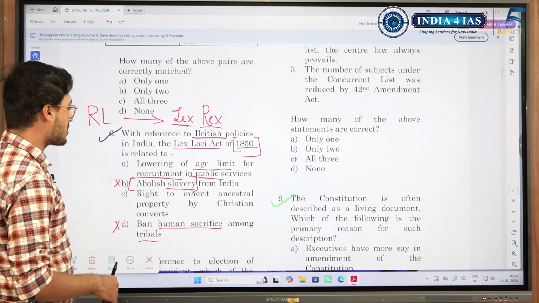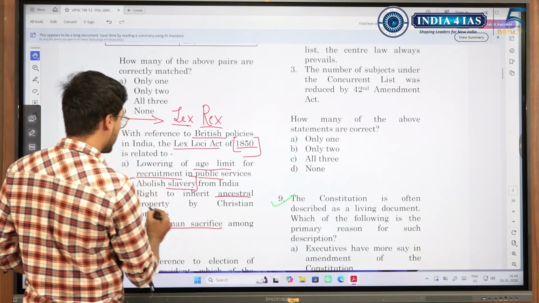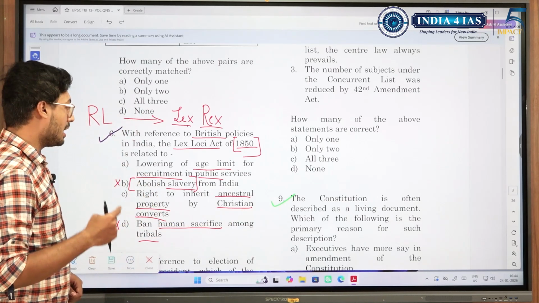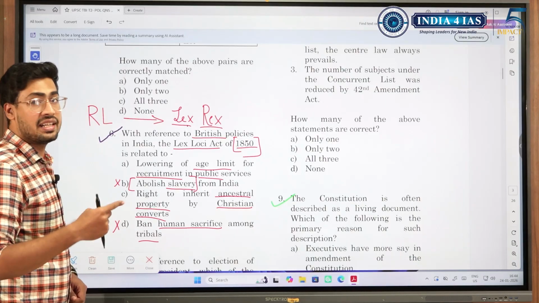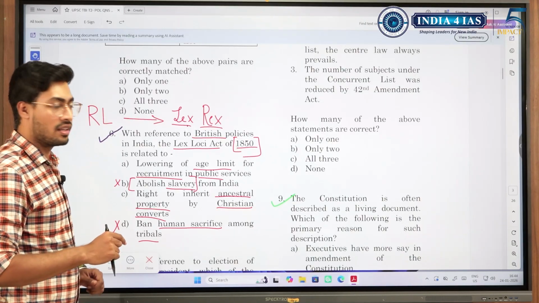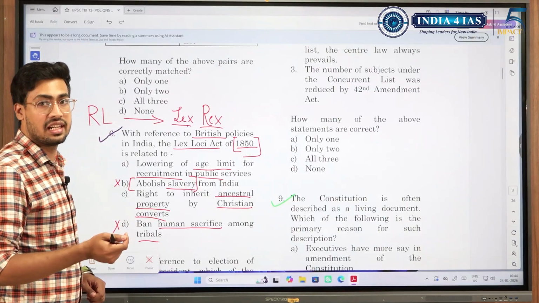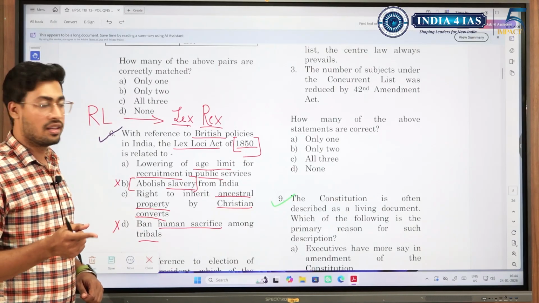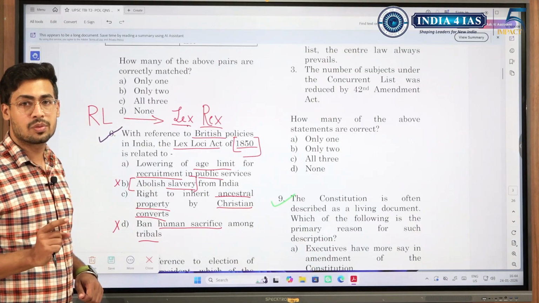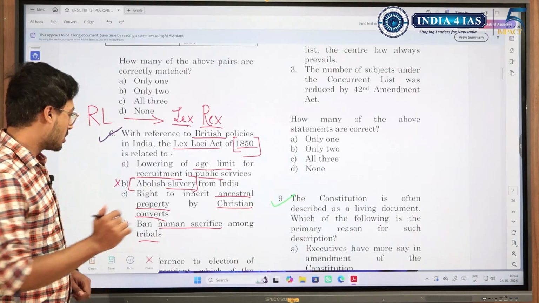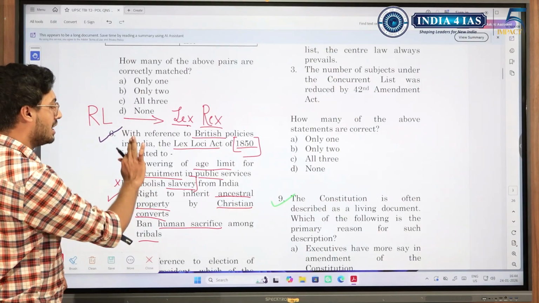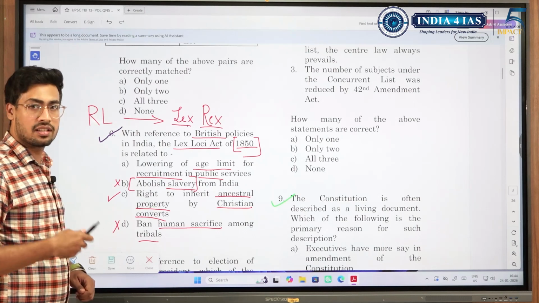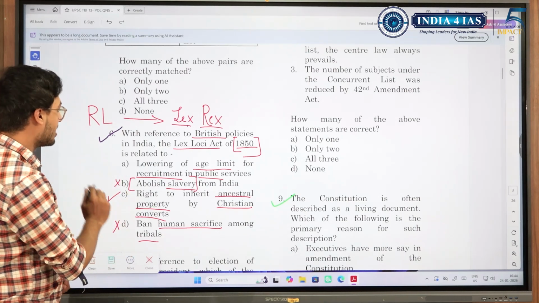So among the remaining options, right to inherit ancestral property by Christian converts. Here the British are allowing them to inherit ancestral property despite conversion, because Hindu law said that if Hindus converted from Hinduism to Christianity, they would lose their right to property. But the British denied this. They said that even if you get converted, you still have your right over ancestral property. In simple words, they are promoting Christianity. So this is something that benefits the British themselves. Just by mere intuition, we could have understood that the British would do something that benefits themselves, and with that we would have got this answer correct.